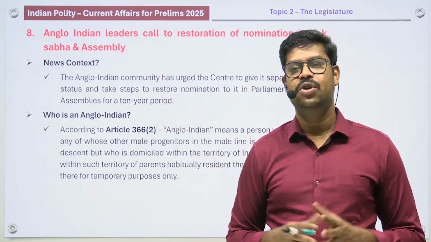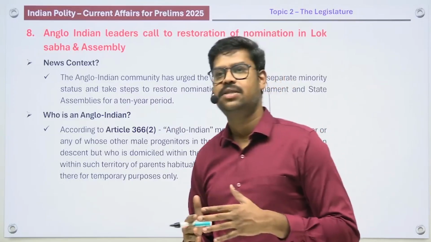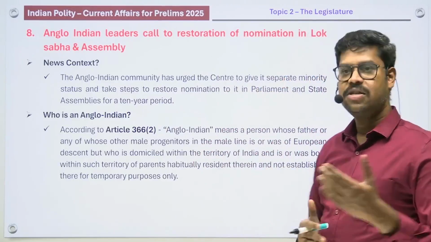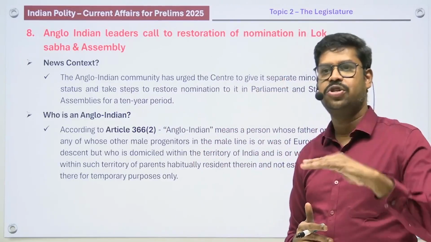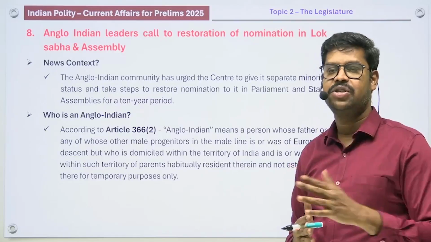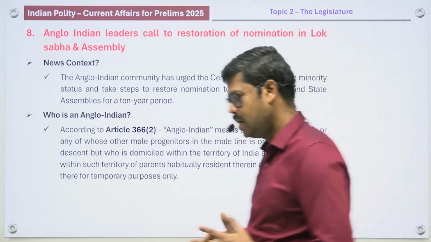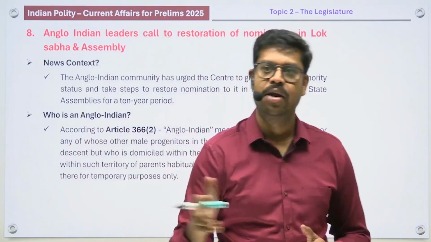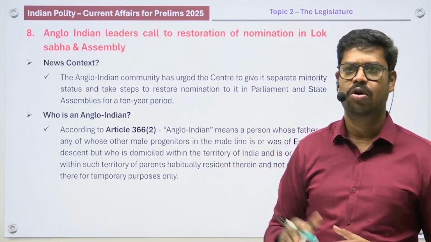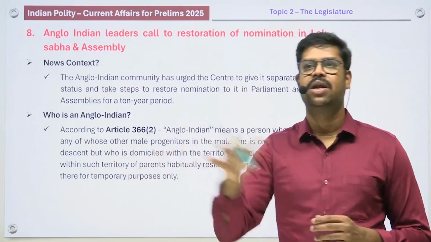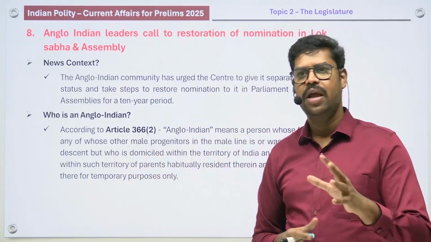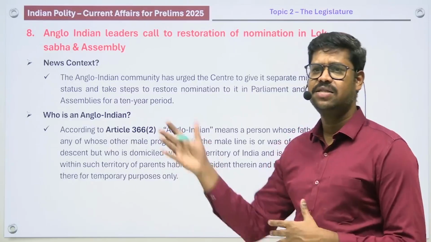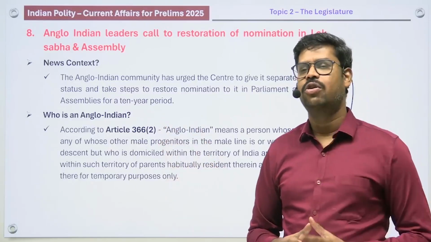And what is the current development? Today, the Anglo-Indian community has protested, a constitutional form of protest, urging the center that the previous position has to be restored, that they need representation, or they have to be nominated in the Lok Sabha as well as in the legislative assemblies. And apart from that, they are also to be recognized as a minority community. So a separate minority community. Although they belong to the Christian community, they have to be separately identified as a minority community. This is the demand that has been made by the Anglo-Indians. Now, in that context, this news has come in the newspaper. So therefore, it also becomes very, very important.